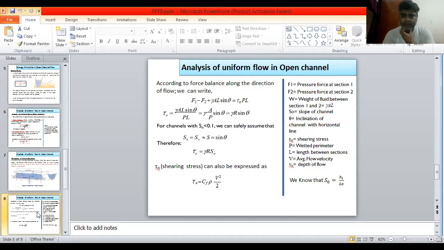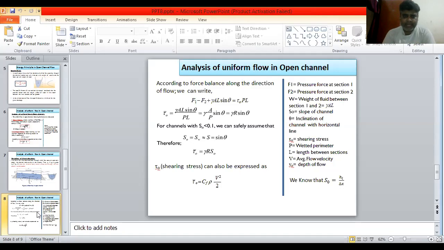Here P is the wetted perimeter and L is the length. You know that tau average is equal to gamma A L sin theta upon P L, that means gamma A by P sin theta. Here L will cancel, that means gamma R sin theta, because A by P, wetted area by wetted perimeter, is known as hydraulic radius. Then tau naught is equal to gamma R sin theta.